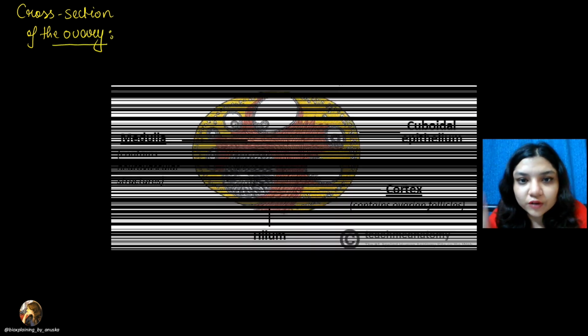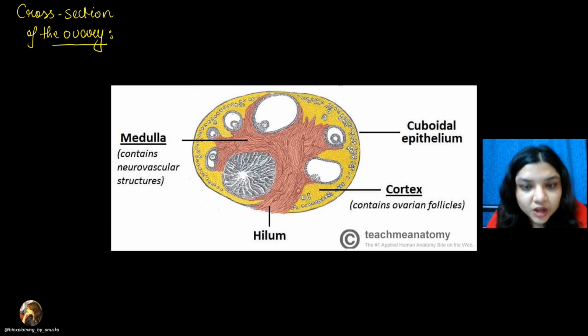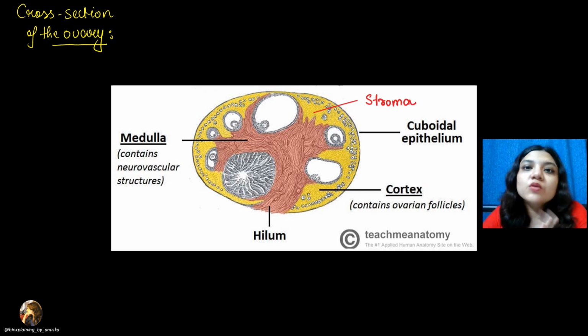Now let us see, if you make a cross section of the ovary, a cross section of the ovary will look like this. Here the ground substance, the yellow part, that entire thing is known as the stroma.